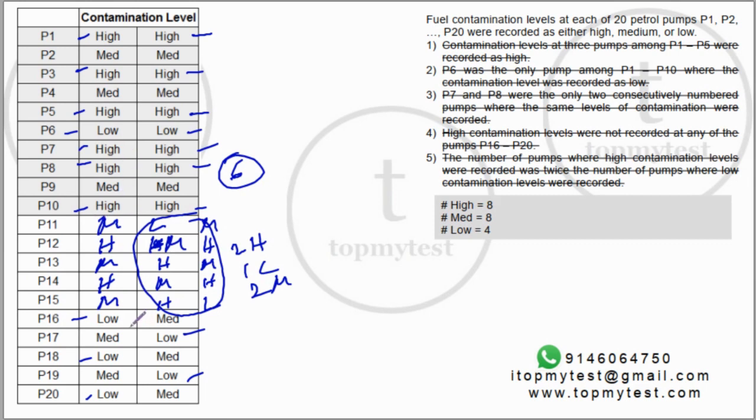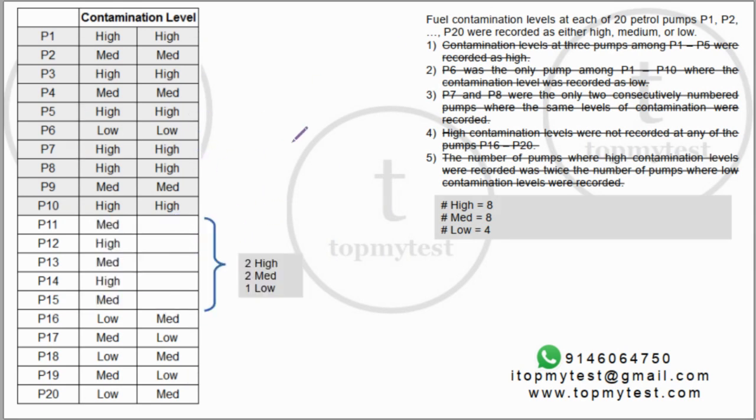So if there are 3 lows in the bottom 5, then I can already fix. But if there are 3 mediums here, I will not be able to exactly ascertain this. Okay, that basically uses up all the data. I've summarized this. Let's go back to the questions and solve them.